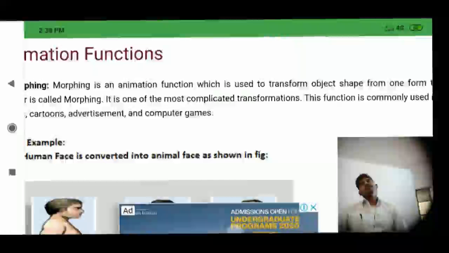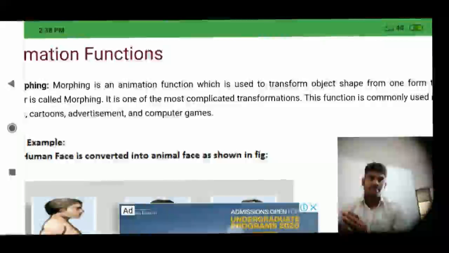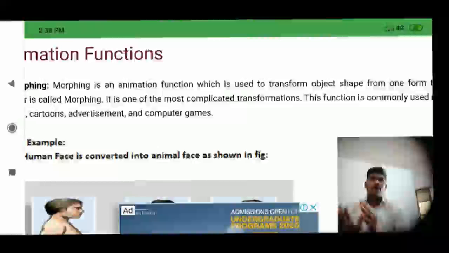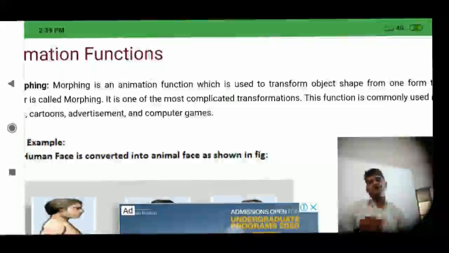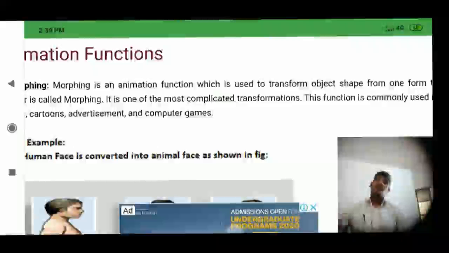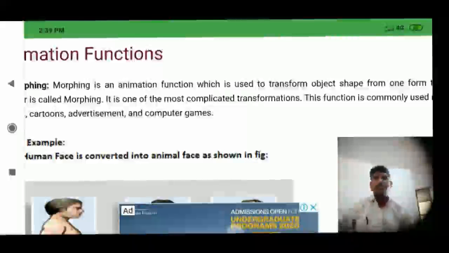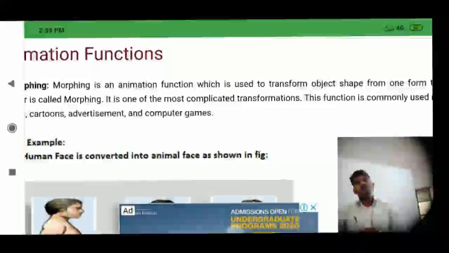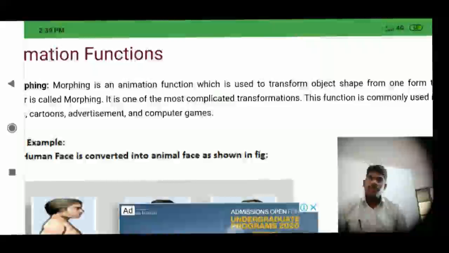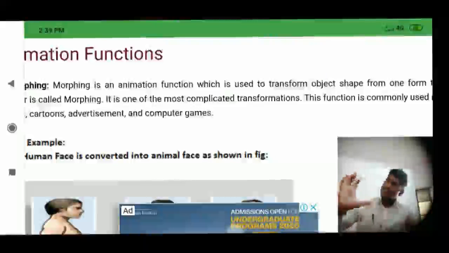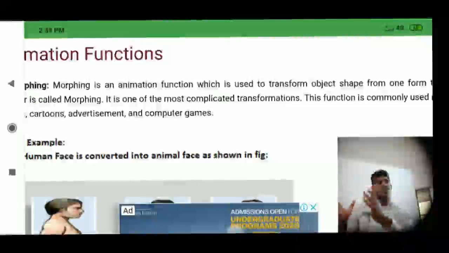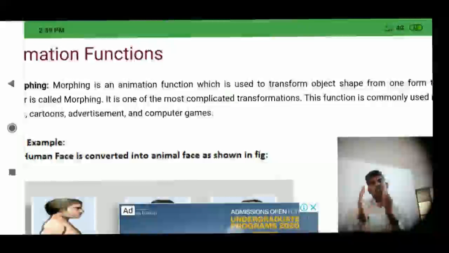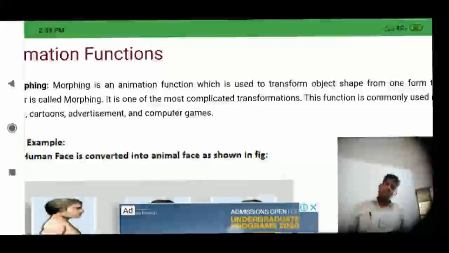This is called transforming the shape of the object from one form to another. Transform means changing.